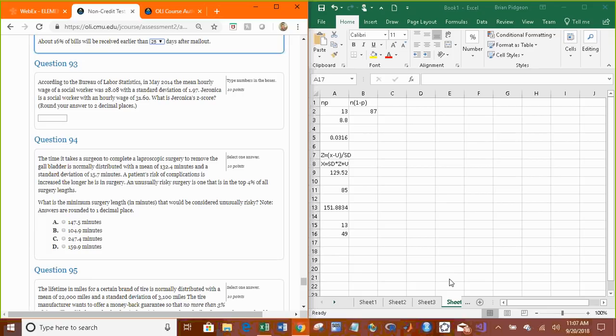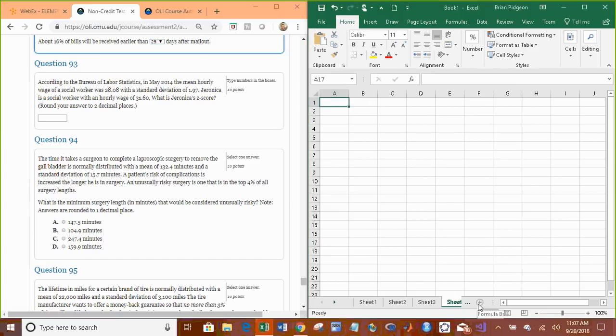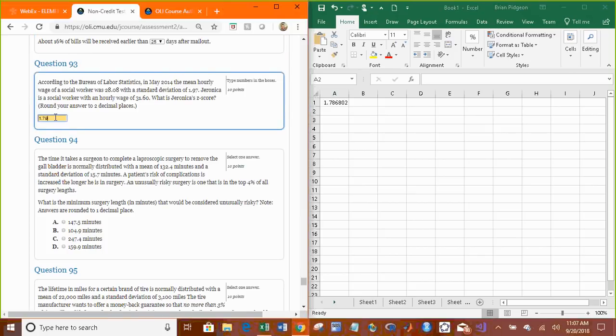According to the Bureau of Labor Statistics, in May 2014, the mean hourly wage of a social worker was 28.08, with a standard deviation of 1.97. So Veronica is a social worker with an hourly wage of 31.6. What's her Z-score? To find a Z-score, we take our X value, 31.60, subtract the mean of the distribution, and divide by the standard deviation, 1.97. So that's going to be 1.79. And we know it's positive because 31.6 is greater than 28.08.